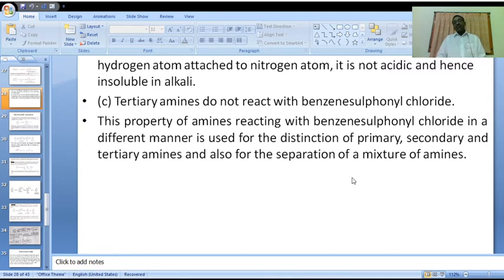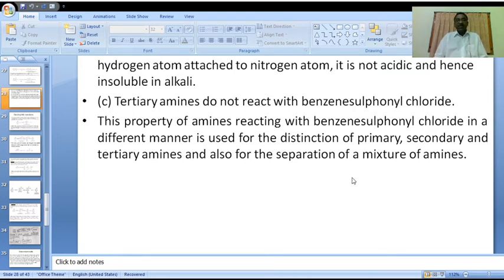In that case, the primary amine undergoes reaction with benzene sulfonyl chloride and gives N-alkyl benzene sulfonamide, and it dissolves in base. In base, it gives the salt of benzene sulfonamide. It is soluble in water.